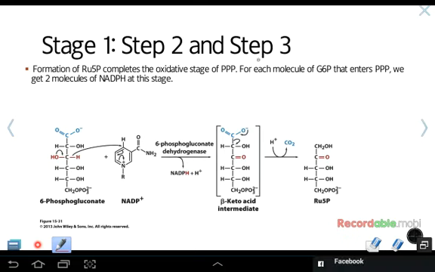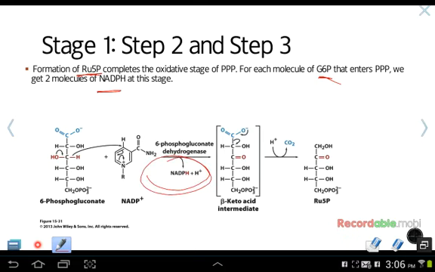In steps 2 and 3, we get the formation of ribulose 5-phosphate, or Ru5P. For each molecule of glucose 6-phosphate that enters the PPP, we get 2 moles of NADPH. So you see here we generate another NADPH at this stage. We also generate some CO2 as well. So this is 2 steps, right? The 6-phosphogluconate goes through another oxidation-reduction reaction to create a keto acid intermediate, and then we do a decarboxylation reaction to get the Ru5P product.